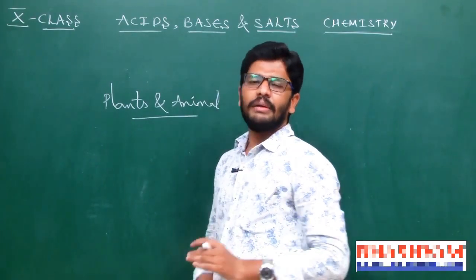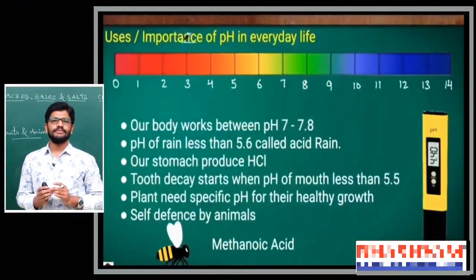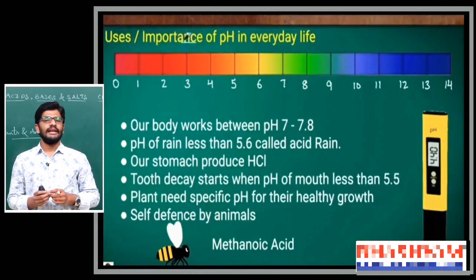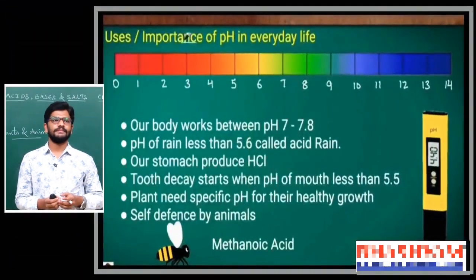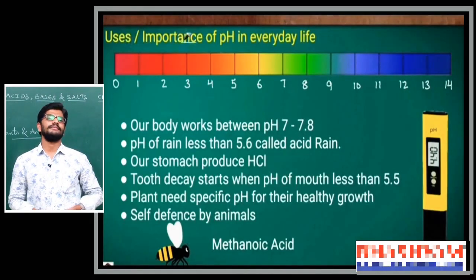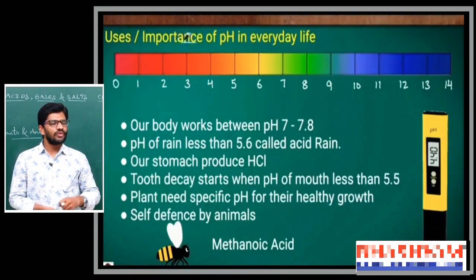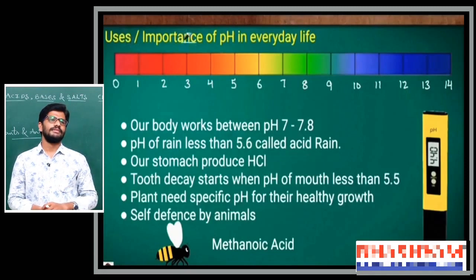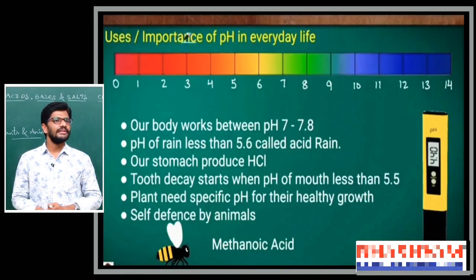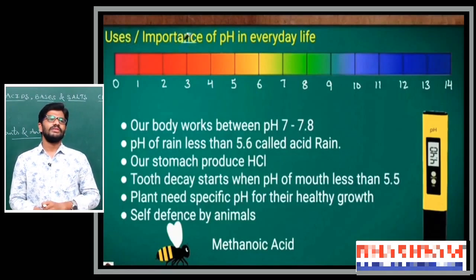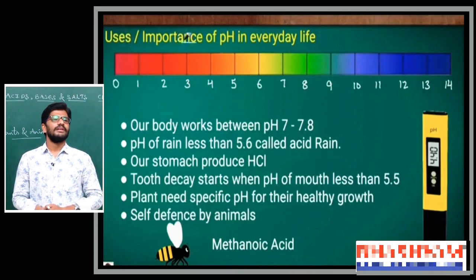If the pH of rainwater is less than 5.6, it is called acid rain. This acid rain can flow into the rivers, and then the pH of the river water decreases. At this time the survival of plants and animals becomes very difficult.